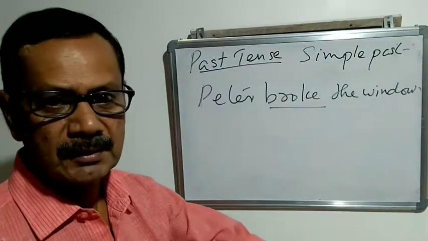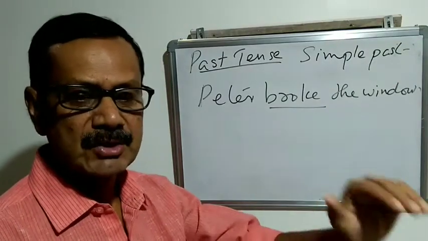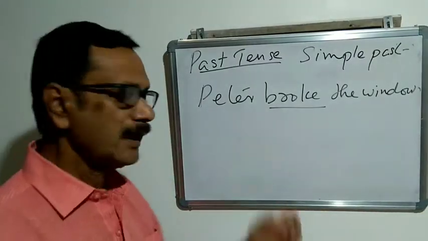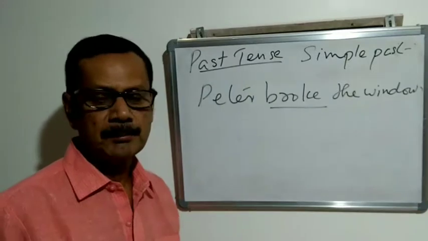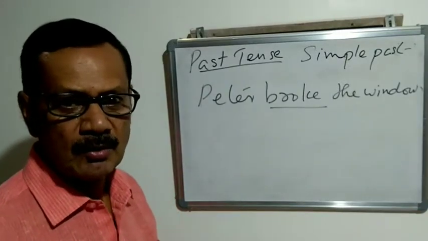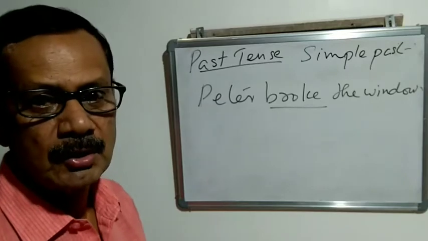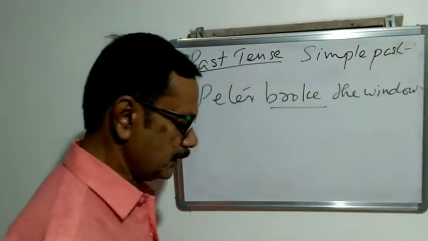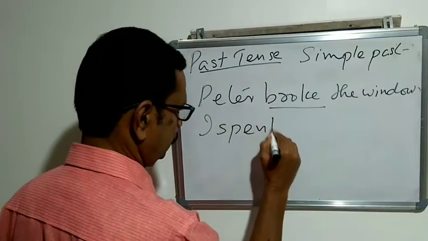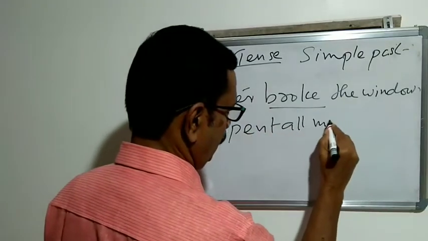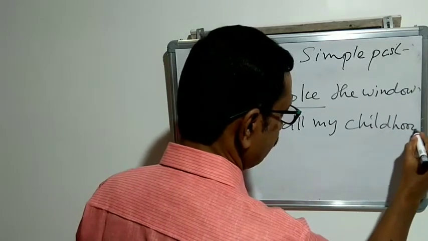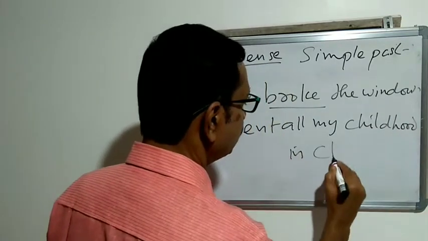Not only that, actions or happenings of long duration can also be expressed in simple past. Look at the example. I spent all my childhood in Chennai.